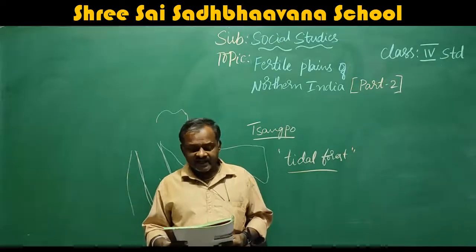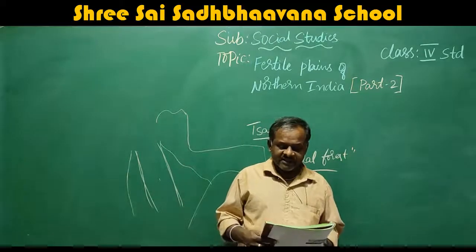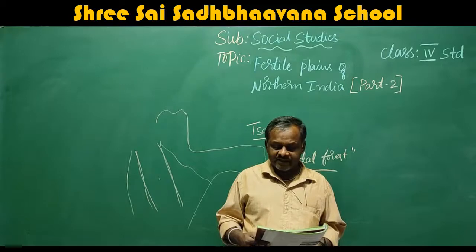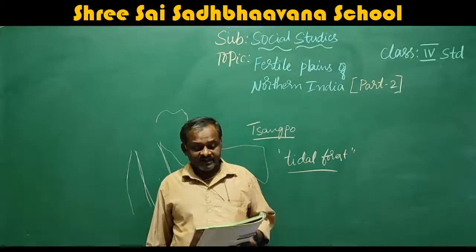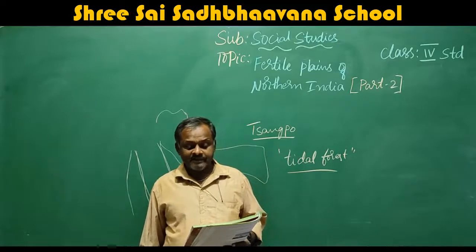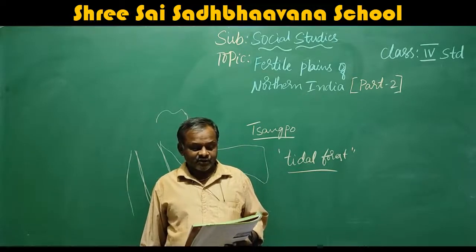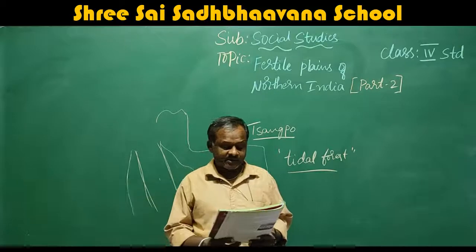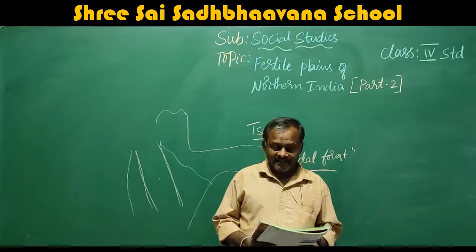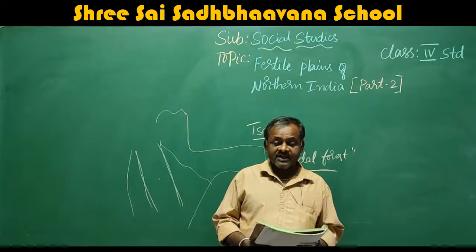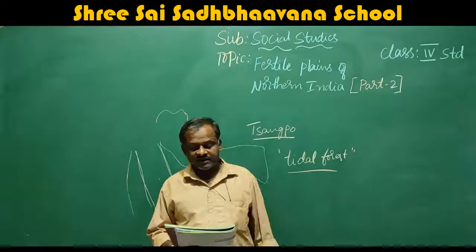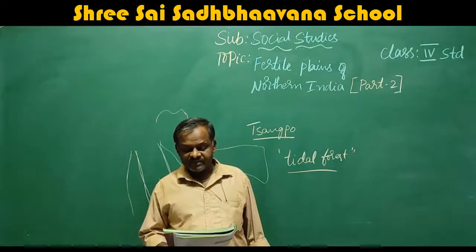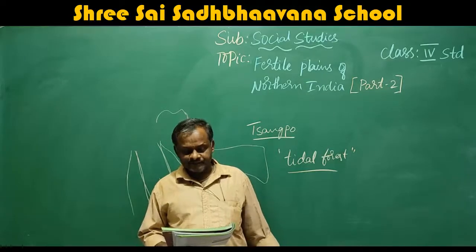Next, come to the Ganga Basin. Uttar Pradesh, Delhi, Bihar, West Bengal, and parts of Madhya Pradesh are located in this region. Delhi, Agra, Varanasi, Haridwar, Meerut, Lucknow, Patna, and Kolkata are the most important cities of this river basin.